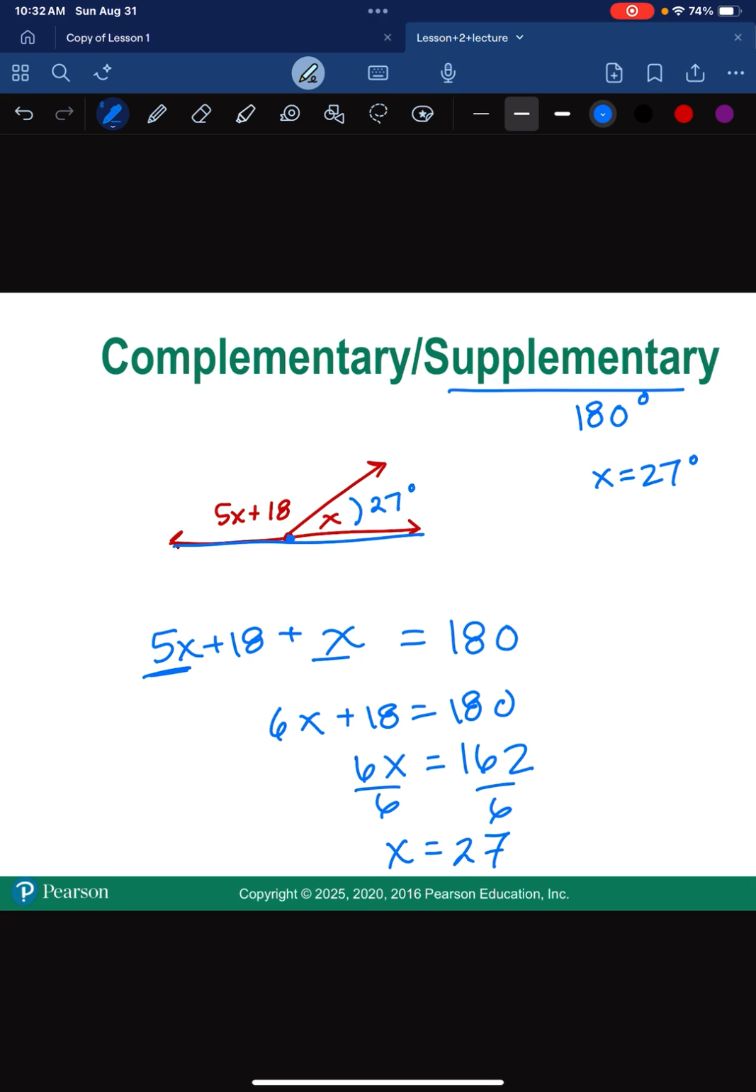But we also have to find the other angle. So remember, if x is 27 degrees, it's going to look like this. 5 times 27 plus 18 would mean my other angle is 153 degrees, because 5 times 27 is 135, plus 18 would give me 153.